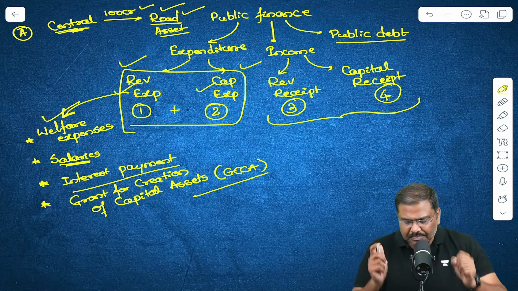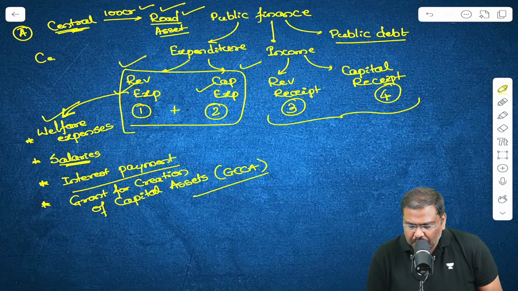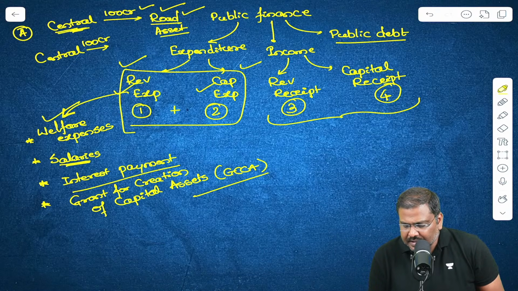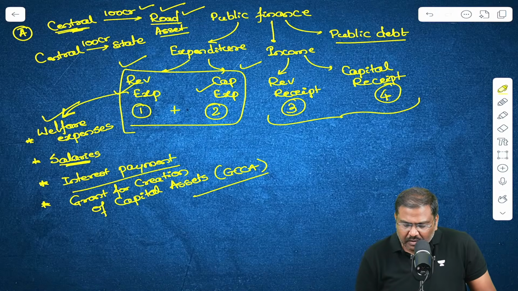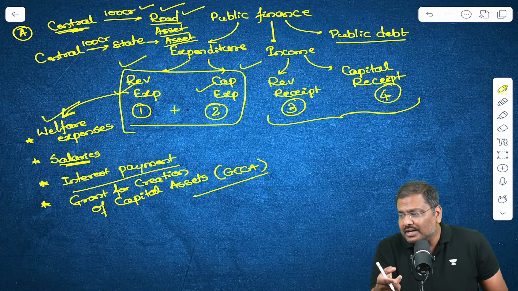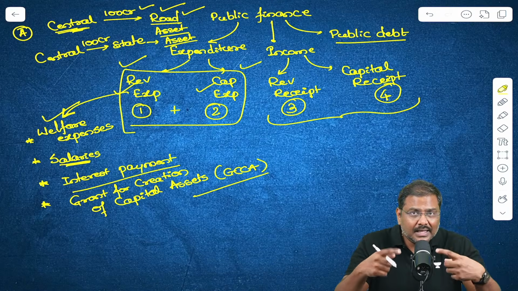But what if I simply say central government will provide the 100 crore rupees to the state government? The state government will use the 100 crore rupees and develop an asset.